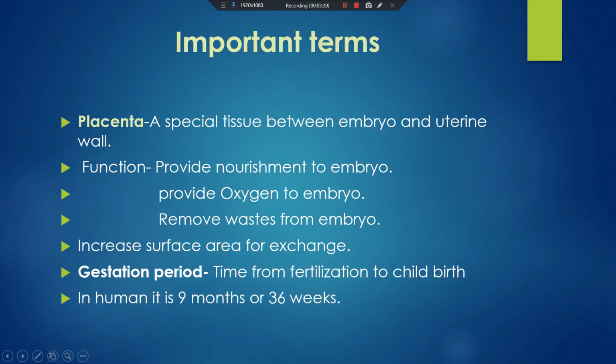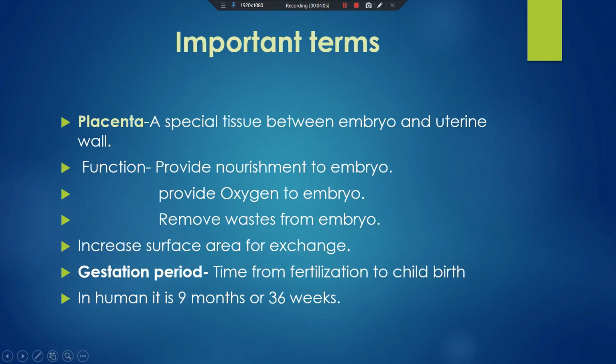Clear? One thing I want to tell you, that the embryo remains in the uterus till childbirth. The time period from the fertilization to the childbirth is called the gestation period. Clear?